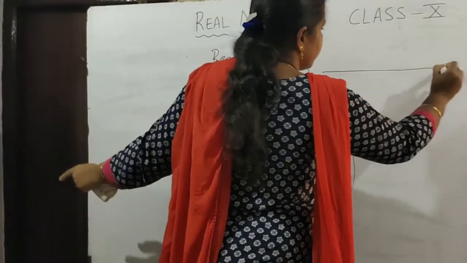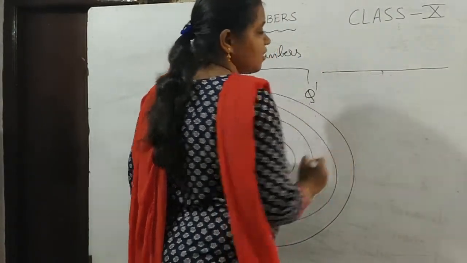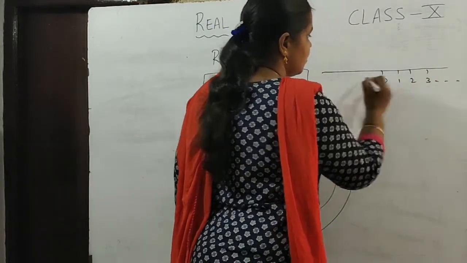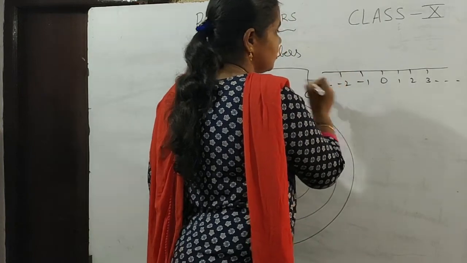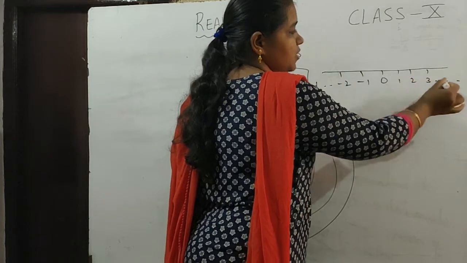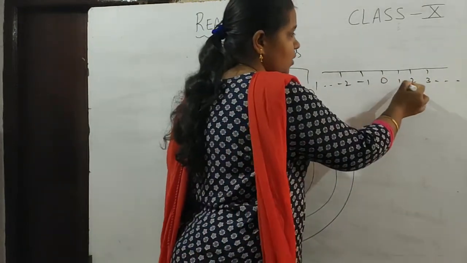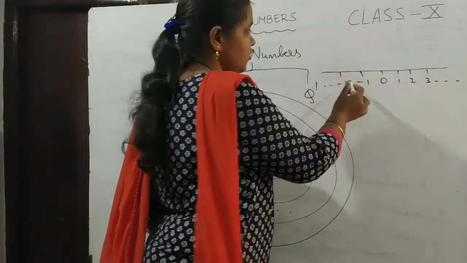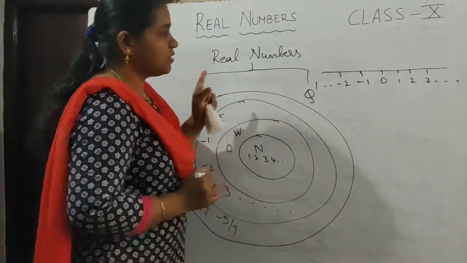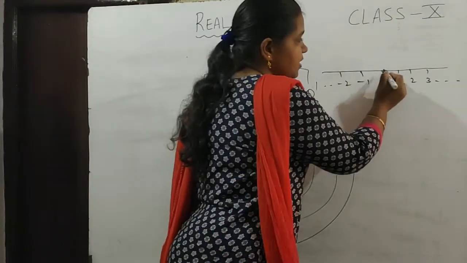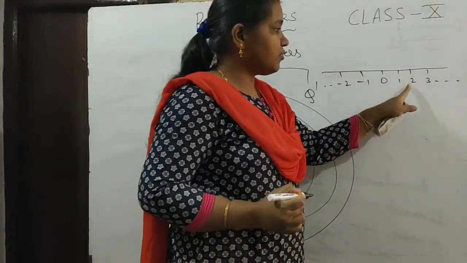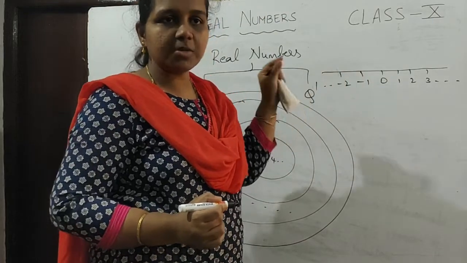Irrational numbers and rational numbers together form the set of real numbers. So if you represent the real numbers on the number line, this is 0, this is 1, this is 2, this is 3, and so on. This is -1, -2, and so on. The set of positive integers 1, 2, 3 and so on are called natural numbers. 0, 1, 2, 3 and so on are called whole numbers. If you include negative integers, positive integers and 0, then we get the set of integers and also the numbers between them, 0 to 1, 1 to 2, 2 to 3. In between them you can have 1.5. So in this we have rational numbers also.